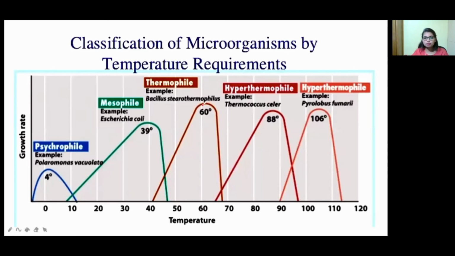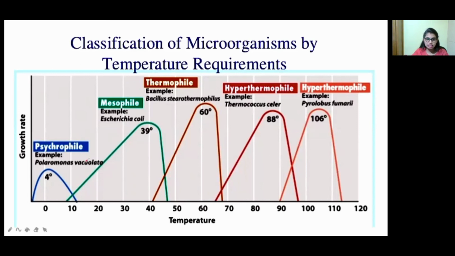So it is one of the classifications of microorganisms based on the temperature requirement. Even human beings require a certain temperature, right? If any temperature fluctuation happens, it will affect our body. So that's why the growth of microorganisms also requires some sort of temperature. They classify them based on the temperature.